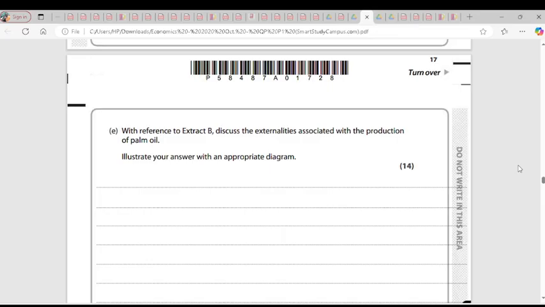The third point, the private benefit of palm oil production tripled between 1998 and 2018. It was said in the case study. So if it tripled between 1998 and 2018, it means they would have sold more. Revenue has increased. And if revenue has increased, firms would have spent into the economy by employing workers, by increasing output. Do you understand? So these are all external benefits. Do you get the point here?